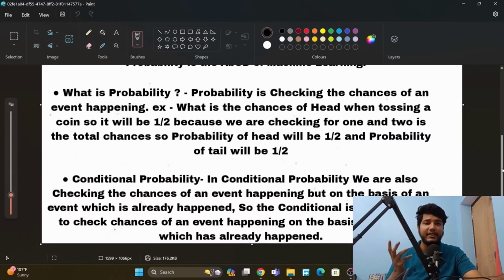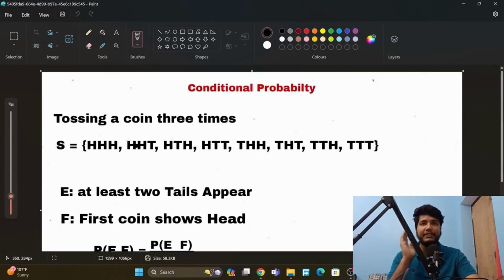So what is conditional probability? In conditional probability, we are also checking the chances of an event happening, but on the basis of an event which has already happened. So the condition is that we have to check the chances of an event happening on the basis of an event which has already happened. So let's look at an example of conditional probability.